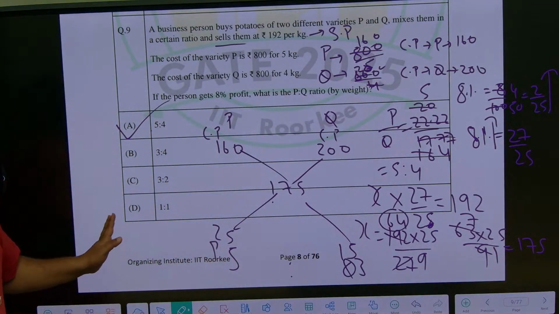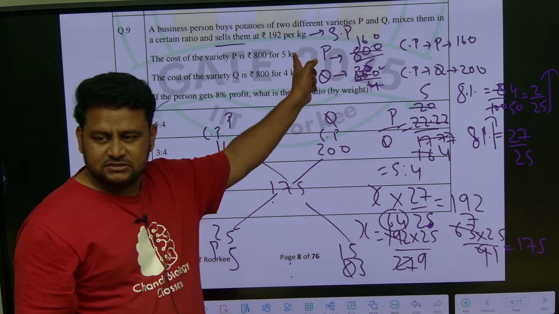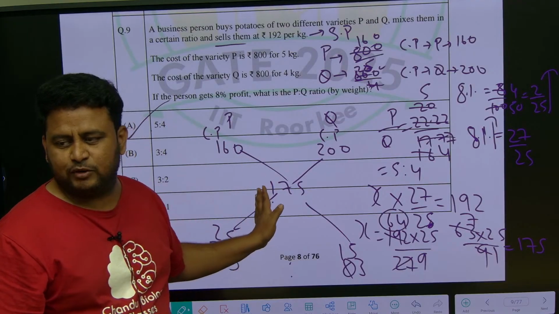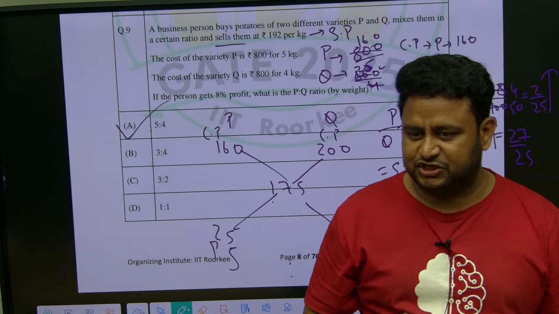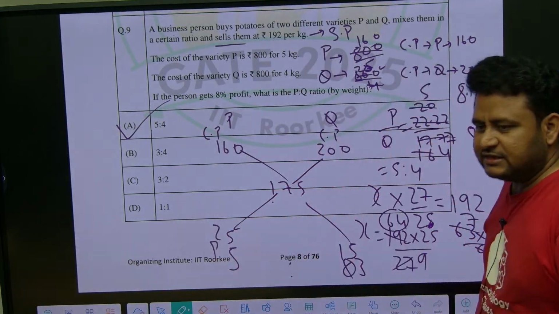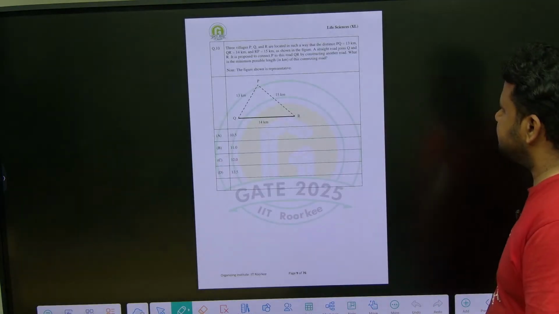Clear? This is the way we can solve this question. Most importantly, here they have given selling price, convert it into cost price and solve this. This is allocation and mixture, very important question. They are asking mainly based on percentage, allocation, mixture, profit and loss, they are important chapters. Even in data interpretation they are asking based on percentage. Clear? Next question.